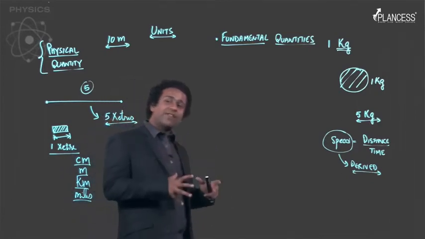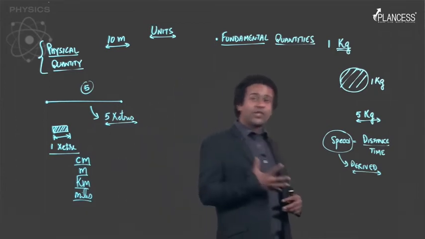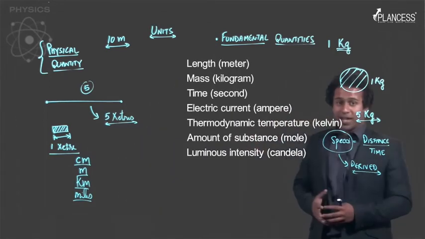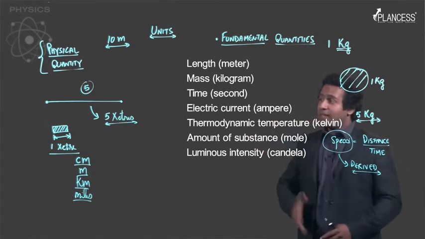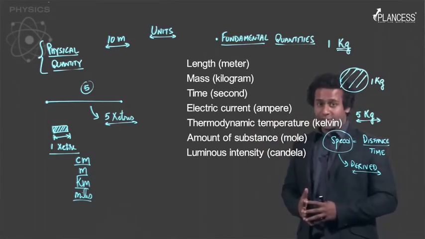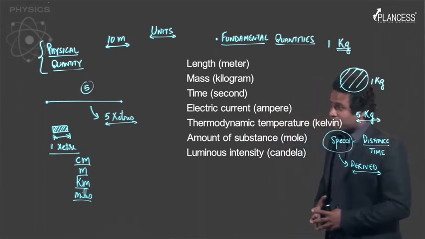So we have 7 fundamental quantities and the units of which are also shown in this table, and you should remember them. These units are the standard units. Right.